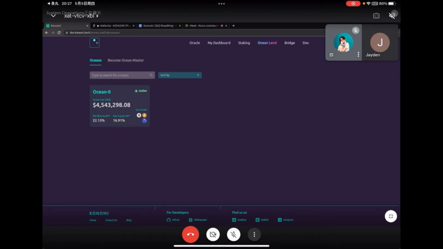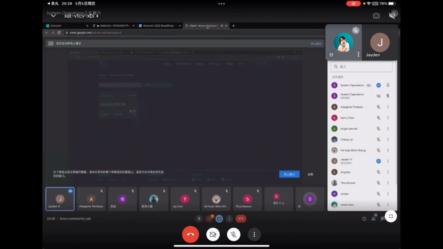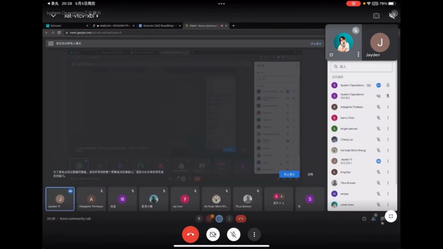The reason why we delayed the implementation of the mobile version is because we feel the experience is really not good on mobile. You need to switch your web page between our page and your wallet, so it's not a very good user experience. That's the reason why we didn't put a lot of focus on launching the mobile DApps. But it's something that we're definitely going to do. Hopefully we can get it done in Q3.